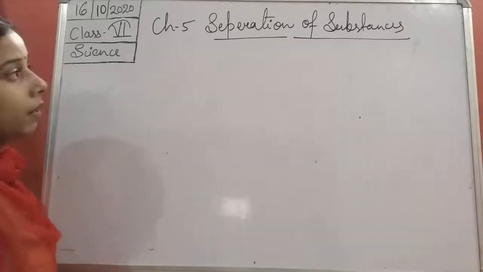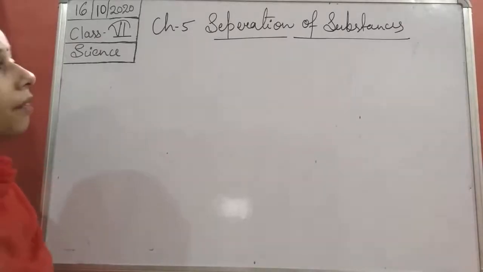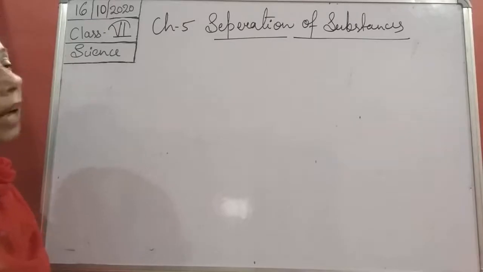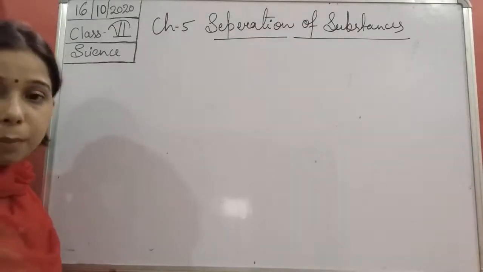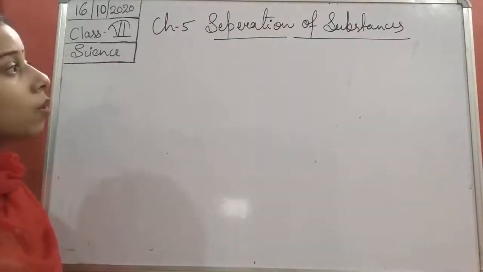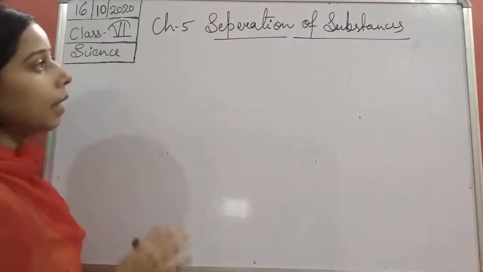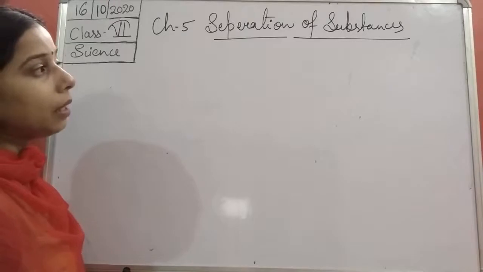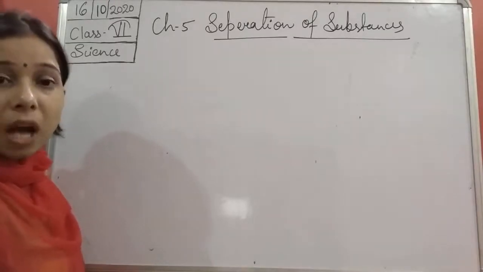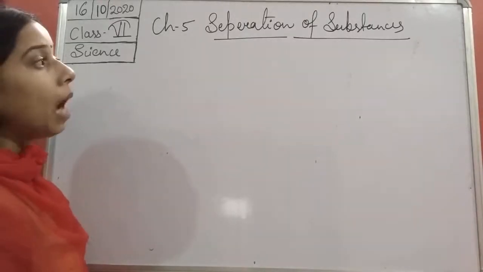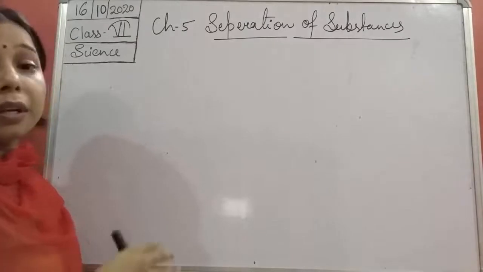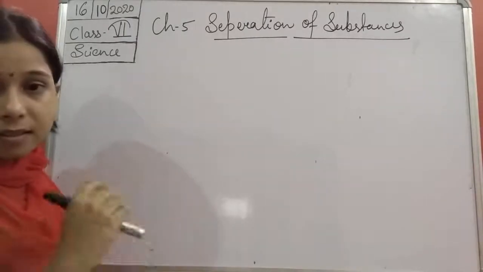Now today we will start with the new chapter, students, and that is separation of substances. Before we go and understand, let us try to understand the meaning of this chapter. The chapter means we have to separate different substances.